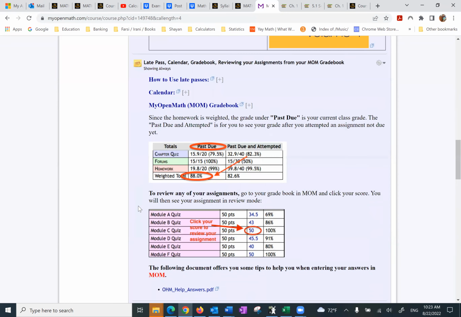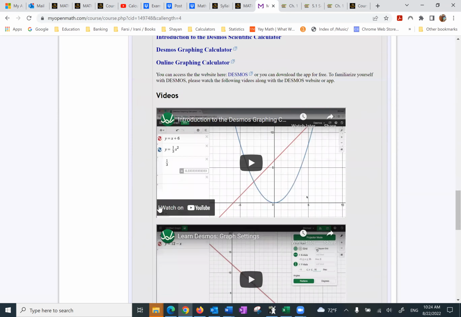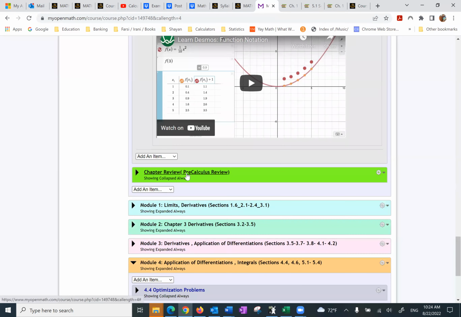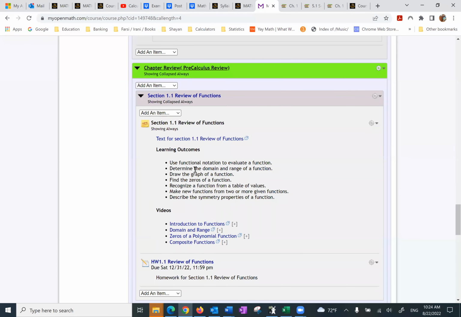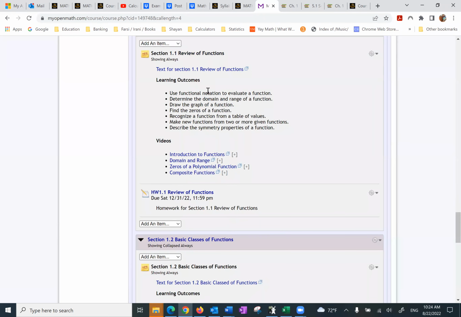And at the end of module 0, see what else you find. Chapter review. This is a pre-calculus review of functions, which has the text, the videos, and the homework. Again, it will not be counted as your homework. Okay, it won't go to the grading because it's just a review.